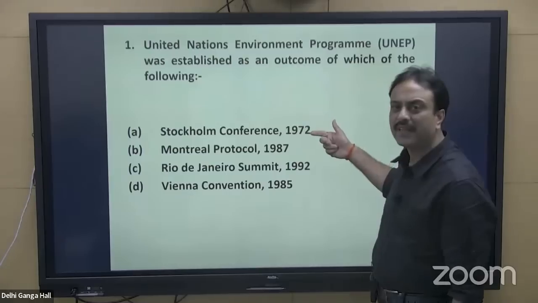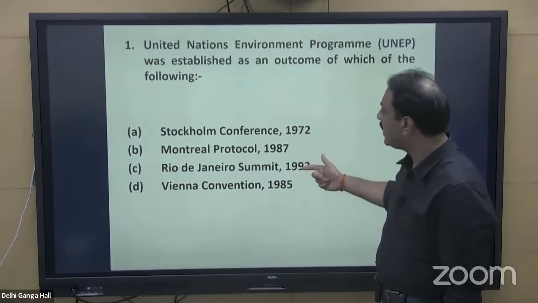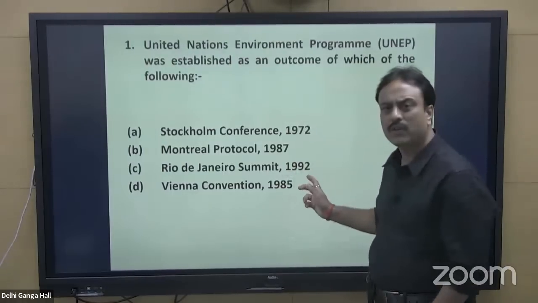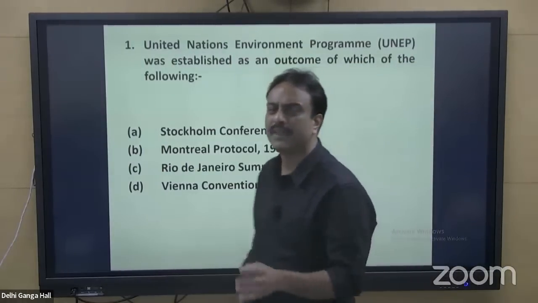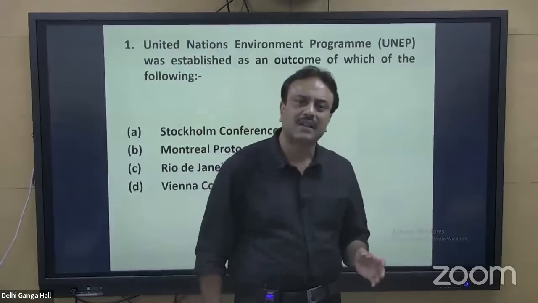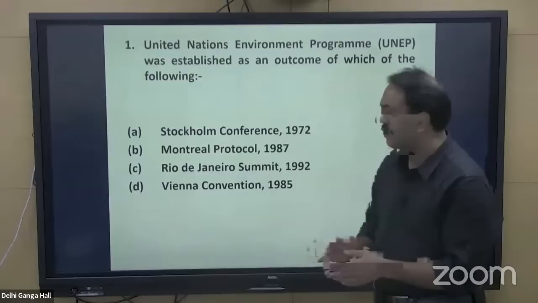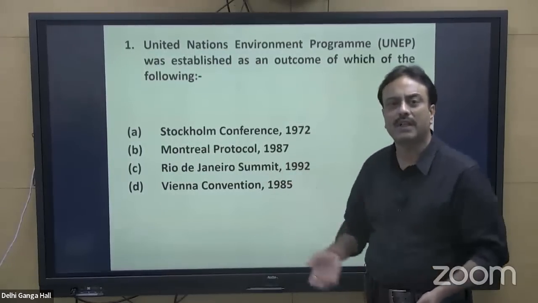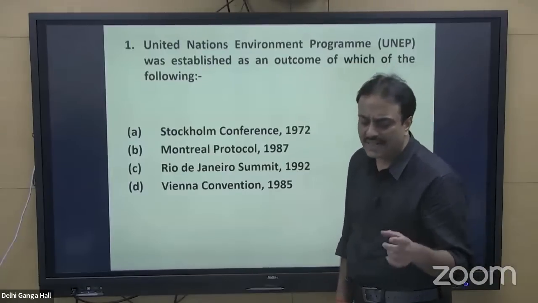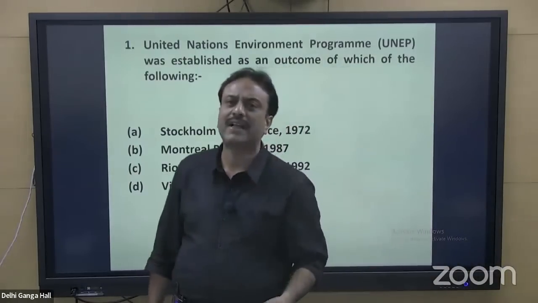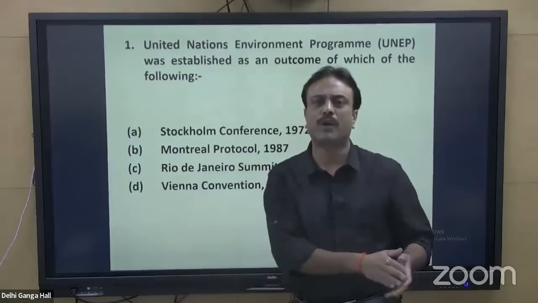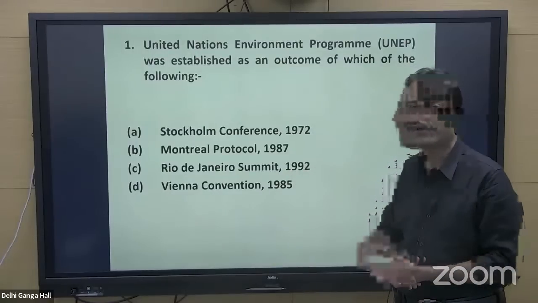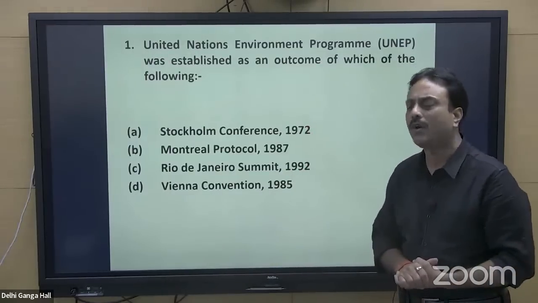Rio de Janeiro Earth Summit. The Stockholm Conference took place in 1972. Twenty years later, the Rio de Janeiro Summit was held in 1992. It is mentioned in the NCERT class 10 geography textbook. It is called the Earth Summit. The concept of sustainable development evolved in this summit. Agenda 21: every country will devise its own Agenda 21 point program for climate control and resource conservation. That was at the Rio de Janeiro Earth Summit, 20 years after the Stockholm Conference.